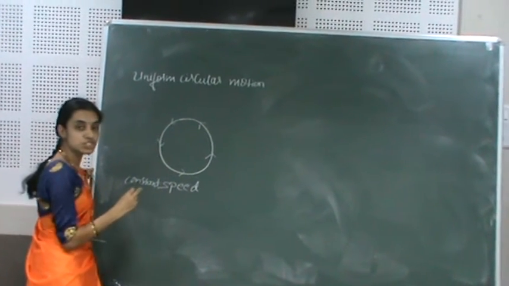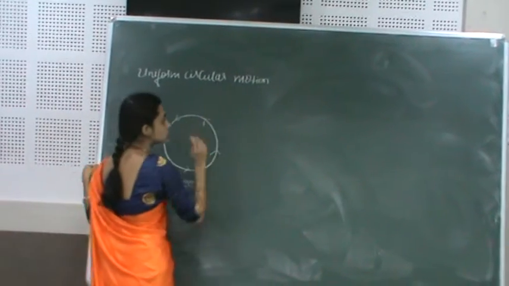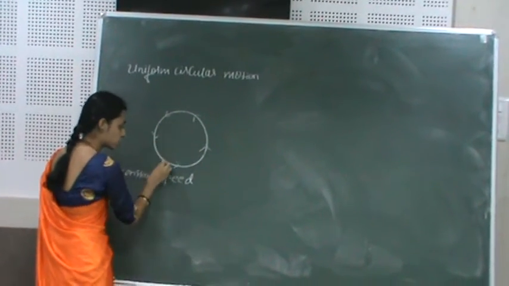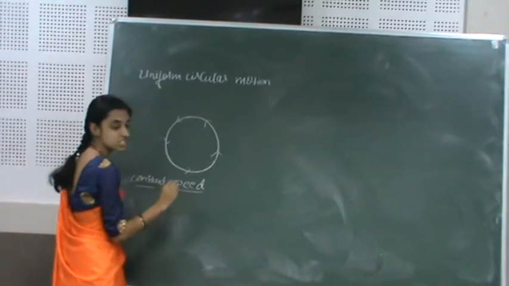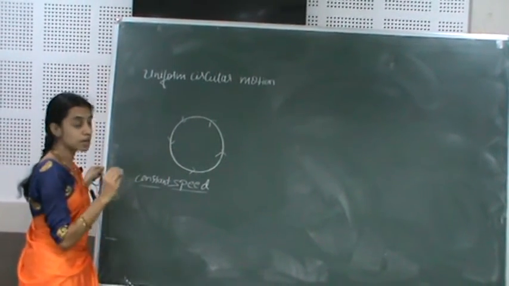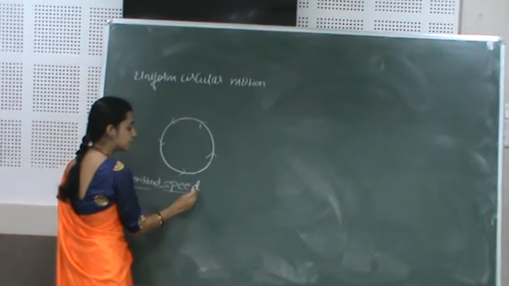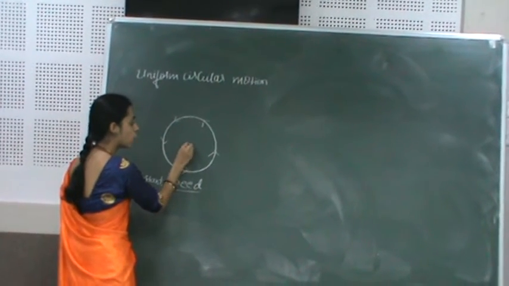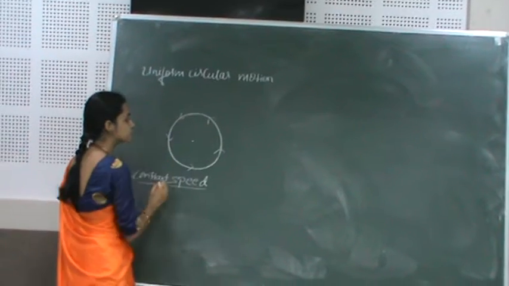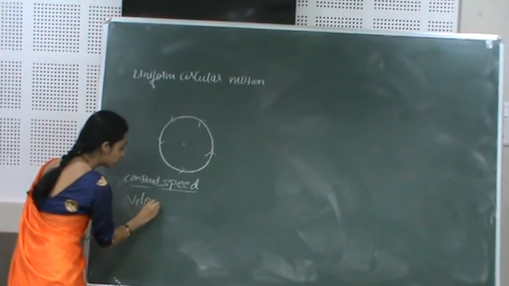such type of motion is called what? Uniform circular motion. The motion of the particle along the circular path with a constant speed is called uniform circular motion. Here the speed of an object is constant but its velocity keeps on changing.